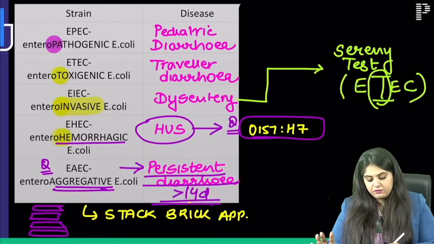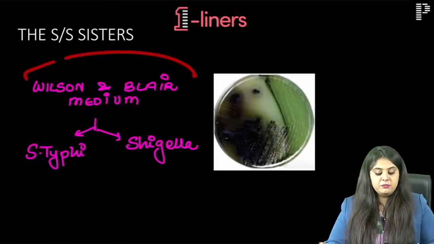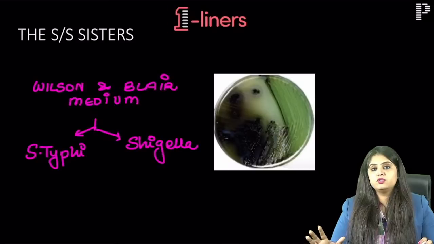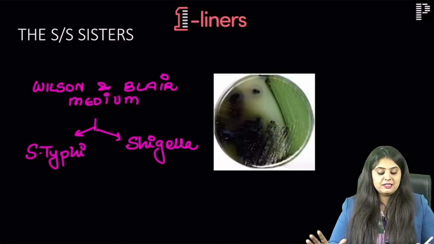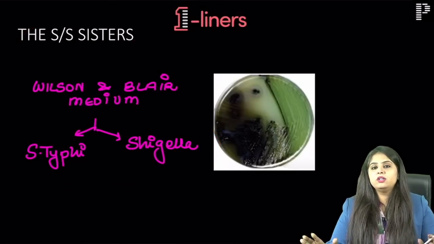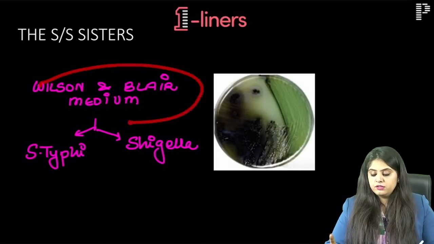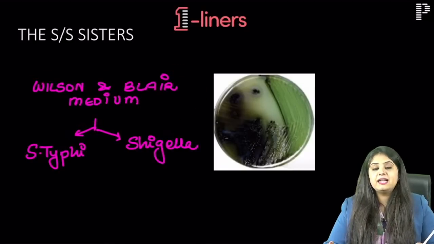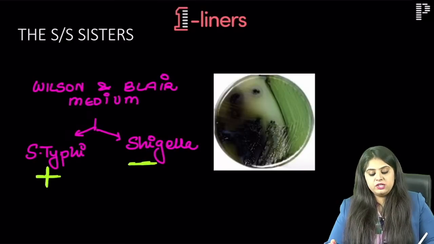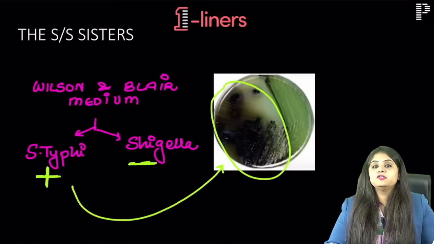Once quickly you have to tell me this question which came in your FMG exam. They said that there is a medium called the Wilson and Blair medium, and this is used for differentiating which two bacteria. So we have studied that Salmonella and Shigella are always sisters because their culture media are all the same. If you ever have to differentiate them in a microbiology lab, you use the Wilson and Blair medium, and that is going to be positive only in Salmonella typhi and not in Shigella. So this black growth that you are seeing is going to be of Salmonella typhi.